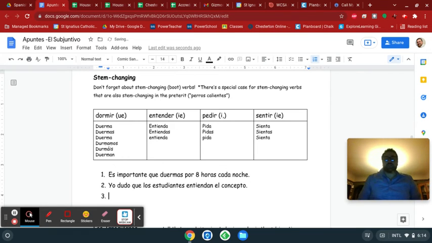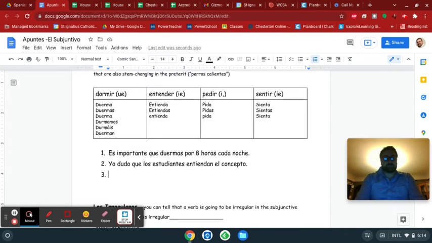Now, not everything that looks like a trigger is in fact a subjunctive trigger, because if I put "es obvio que" the students understand the concept, I would say "los estudiantes entienden el concepto."